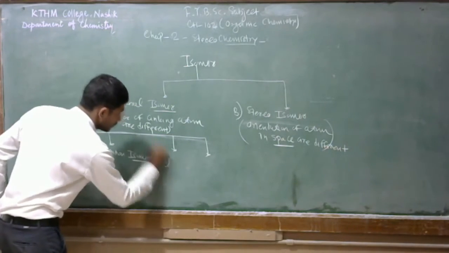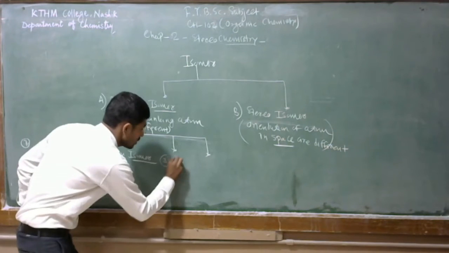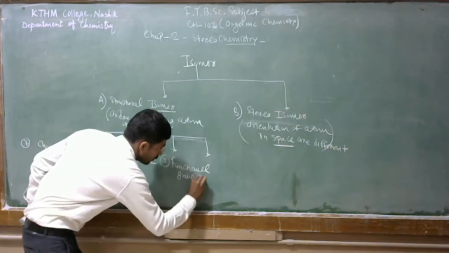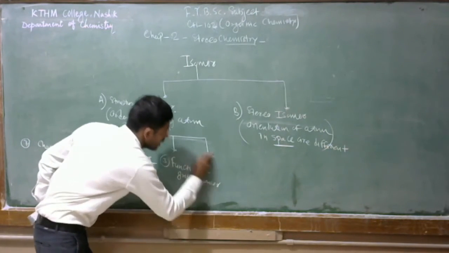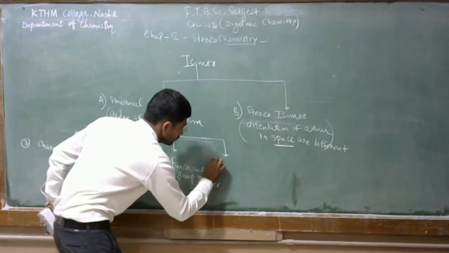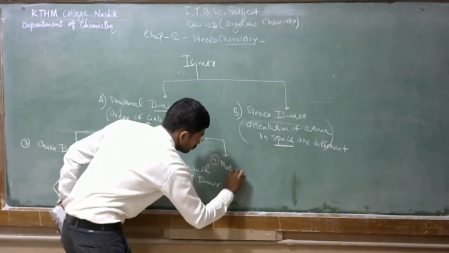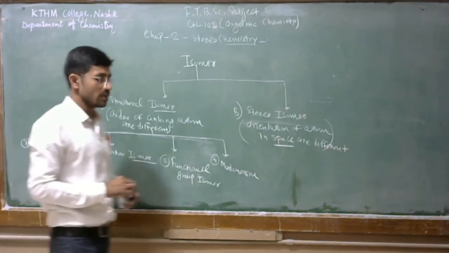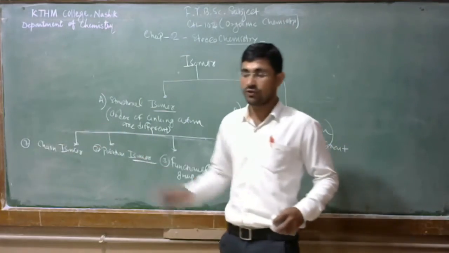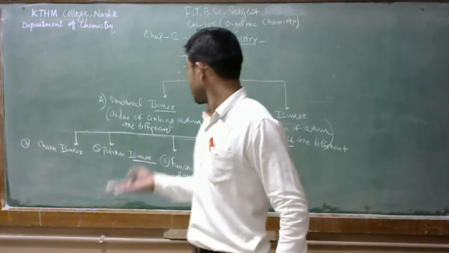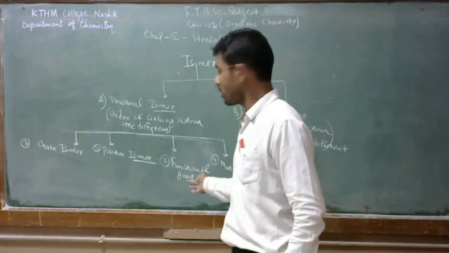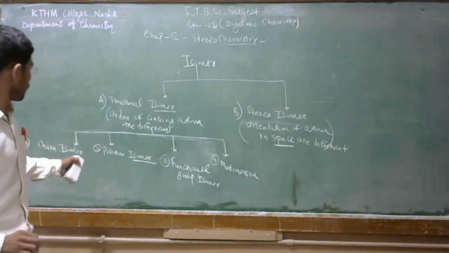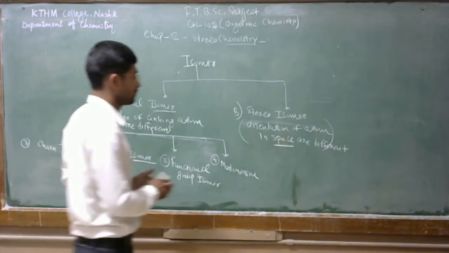Third is functional group isomers. And last is metamerism. So depending upon structural difference, we classify structural isomerism into four types: chain isomers, position isomers, functional group isomers, and metamerism. These are the four types of structural isomerism.